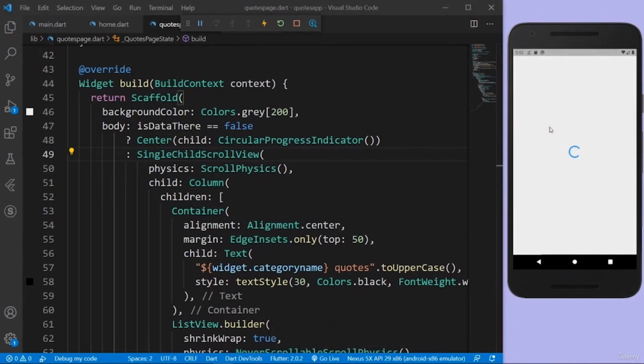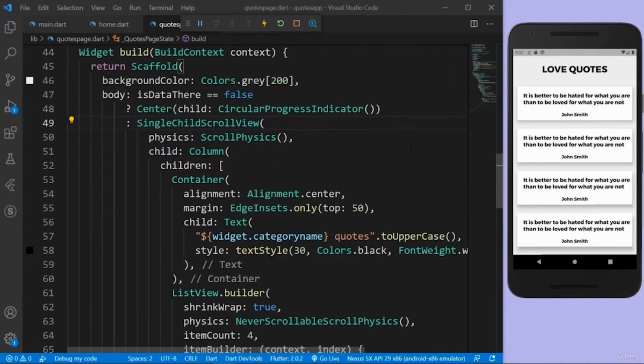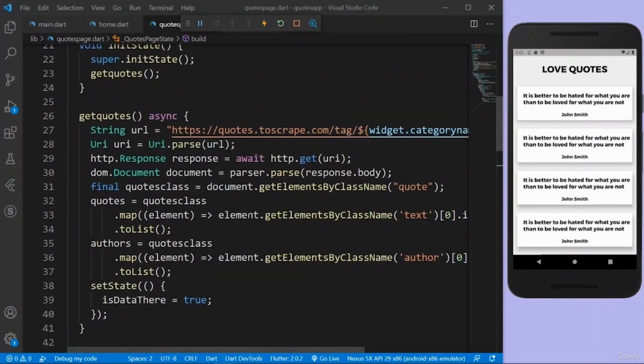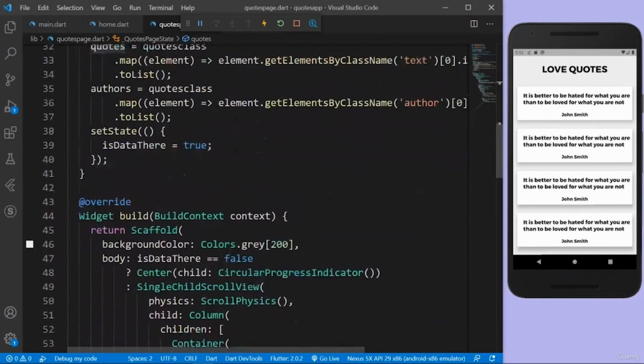So when I click on the love category, there you go, I have a circular progress indicator. Then after a while, when I get the data back, the circular progress indicator goes away, and we'll have the single child scroll view with all the quotes. But again, we got the quotes, but we're not showing it on the UI. So let's do it.